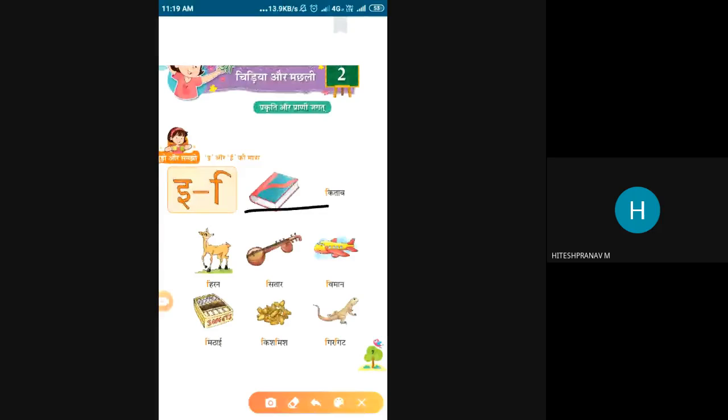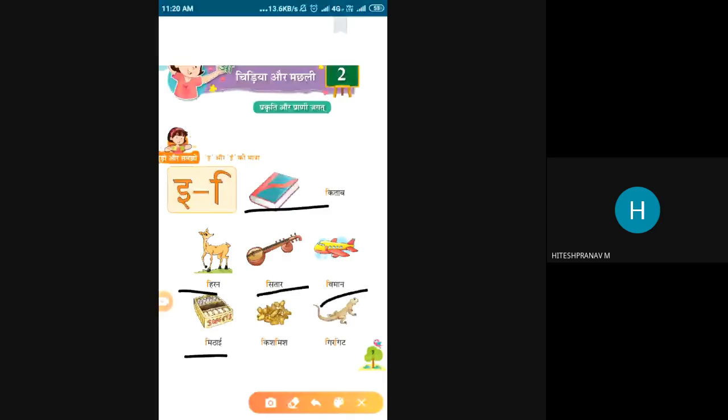Kitab, book. Hiran, deer. Sitar, sitar. Viman, aeroplane. Mitai, sweet. Kishmish, kishmish. Girgit, lizard.